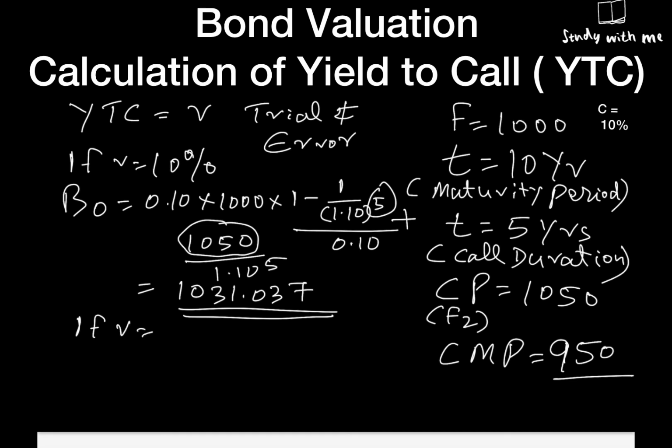If R is equal to 14%, how much will be B0?